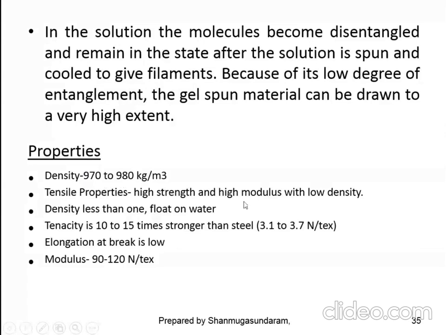It has high tensile strength and high modulus with low density. So this is a very good property in the case of production of bulletproof material. The density is less than 1, which means this fiber will float on water.